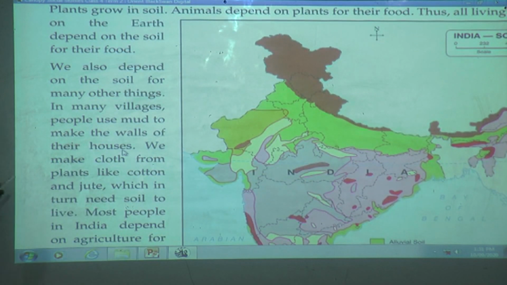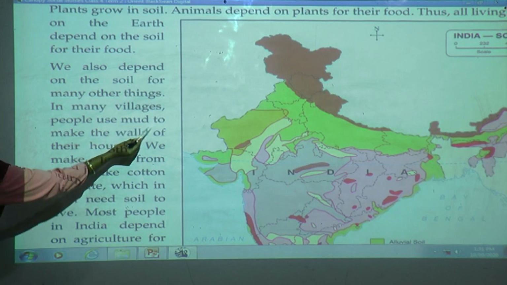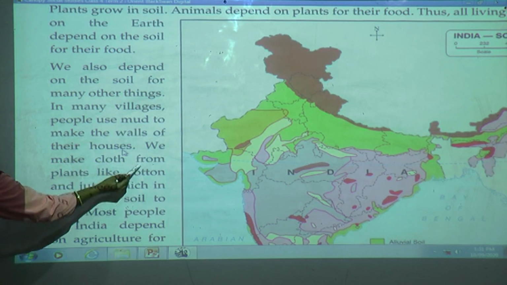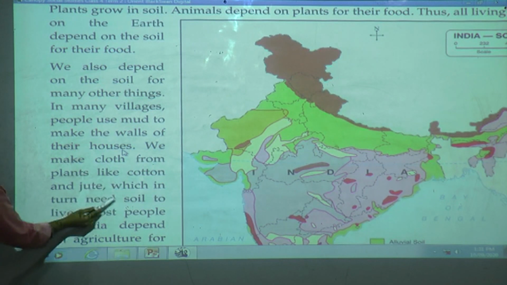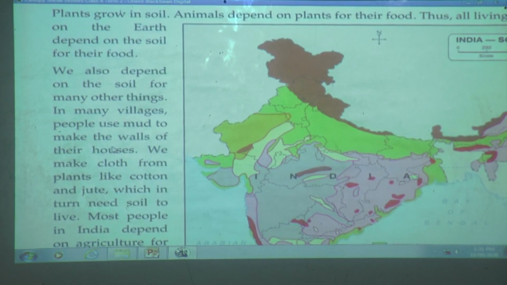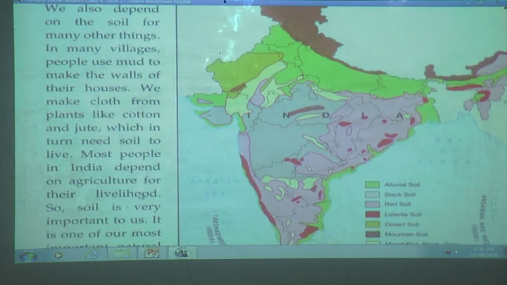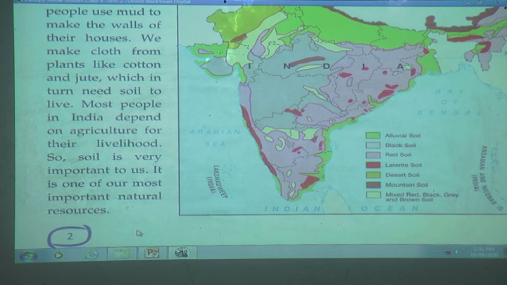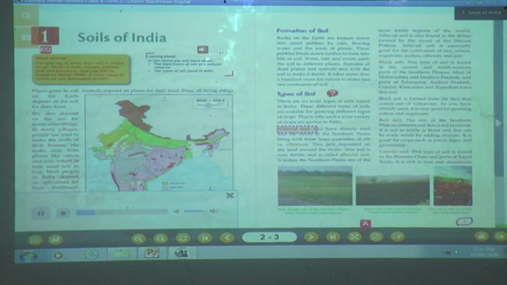In many villages, people use mud to make the walls of their houses. We make cloth from plants like cotton and jute, which in turn need soil to live. Most people in India depend on agriculture for their livelihood. So soil is very important to us. It is one of our most important natural resources.